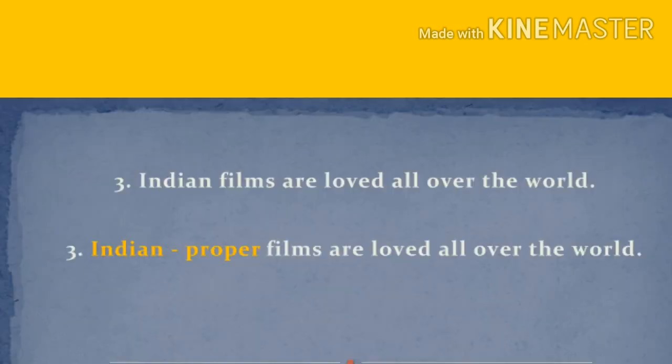Next, see the third sentence. Indian films are loved all over the world. Films is a noun. What films? Indian films. The word Indian comes from the proper noun India. So, this must be a proper adjective. Indian is a proper adjective.